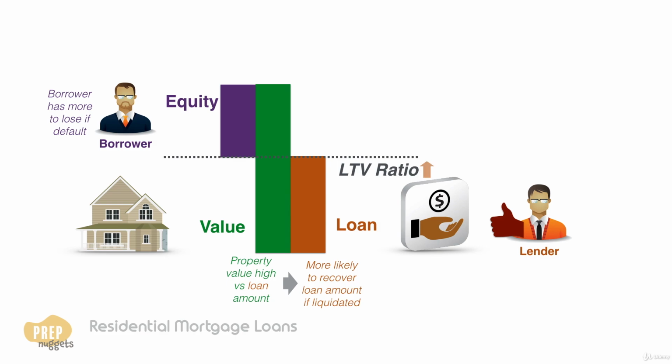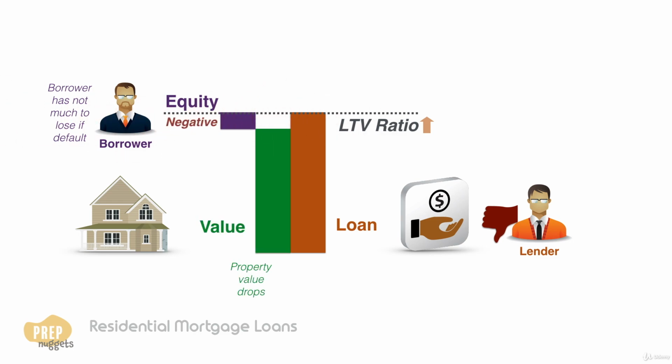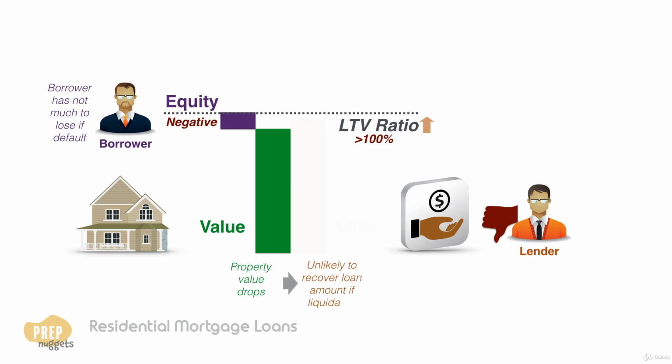Conversely, a high LTV ratio is risky to the lender. The borrower does not have much to lose if he is unable to pay for the mortgage. Moreover, if the value of the property drops, the borrower's equity turns negative and the LTV ratio goes above 100%. The lender may issue a margin call, and if the borrower is unable to pay, he goes into default and the lender is unlikely to recover the full loan amount if the property is liquidated.